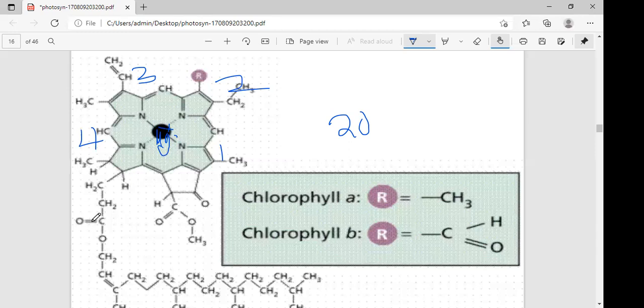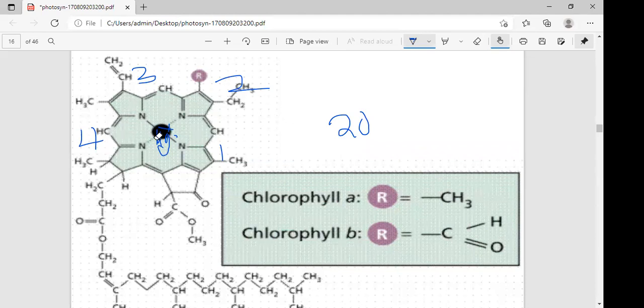Here also to ask a question: which ring attaches to the phytol tail? The 4th ring of the porphyrin attaches to the phytol tail part. How many carbons are there? The 20 carbon alcohol is esterified to the 4th ring of porphyrin. Okay. This is the structure of chlorophyll.